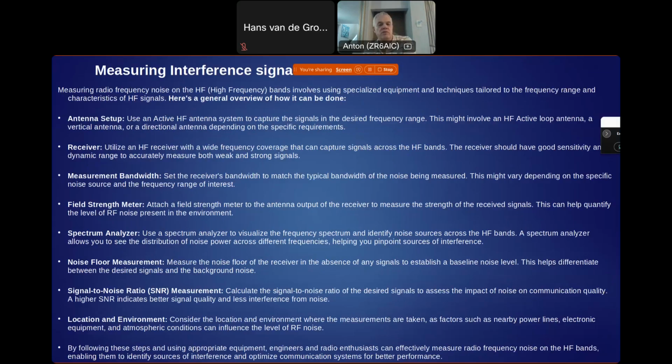Measurement bandwidth. It obviously would be better the narrower you can make the recordings of the actual signals, so that you can identify different disturbances on different frequencies. If you make it too wide and you have a disturbance within that wide bandwidth, you're not 100% sure on which frequency that actual noise sits.